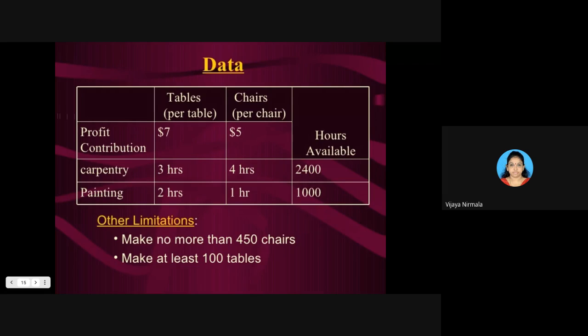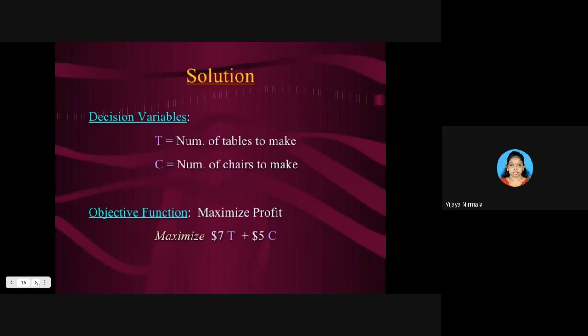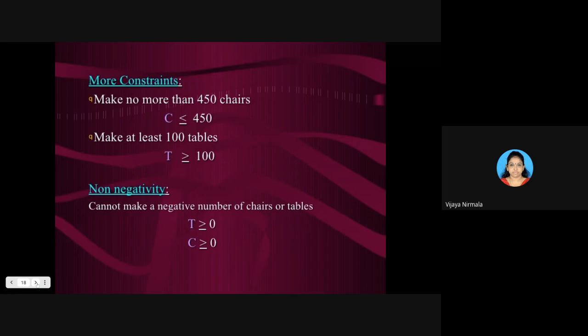Tables. So below 100, you should not prepare tables. You should prepare more than 100. That is the constraint. Now let us come to the 18th slide. Make at least 100 tables. So T must always be equal to 100 or greater than 100.